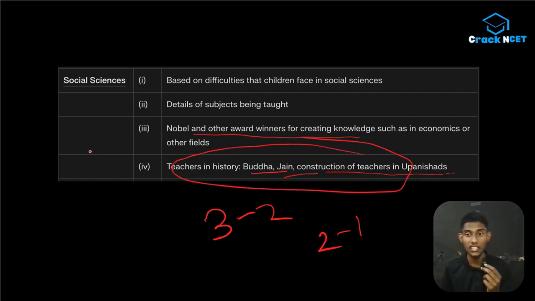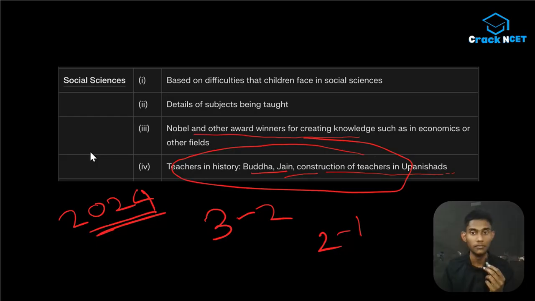On teachers in history, there will be one question from this old tradition. Like in last year's question, there was something about Panchakoshas. That's a concept of the Indian knowledge system. So in the 2024 paper, we have discussed this in the strategy video also. They were talking about the Panchakosha concept.